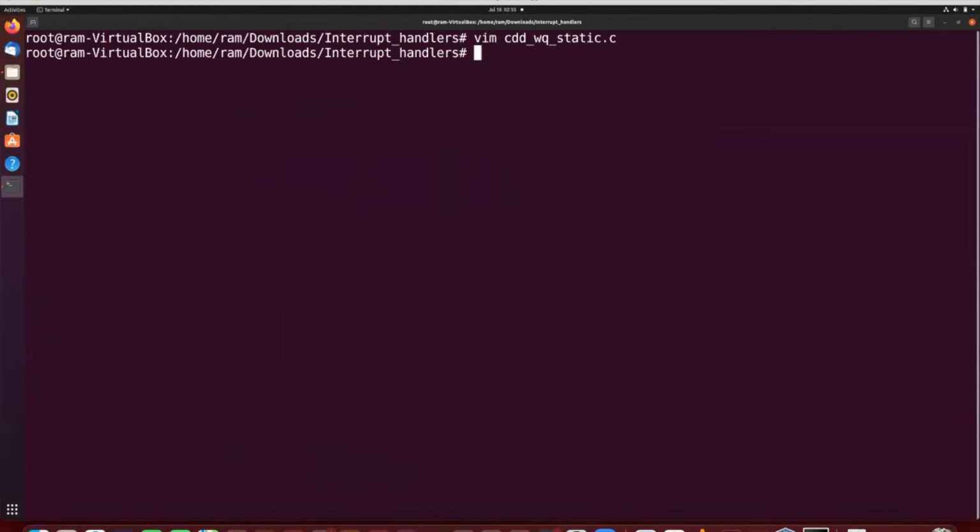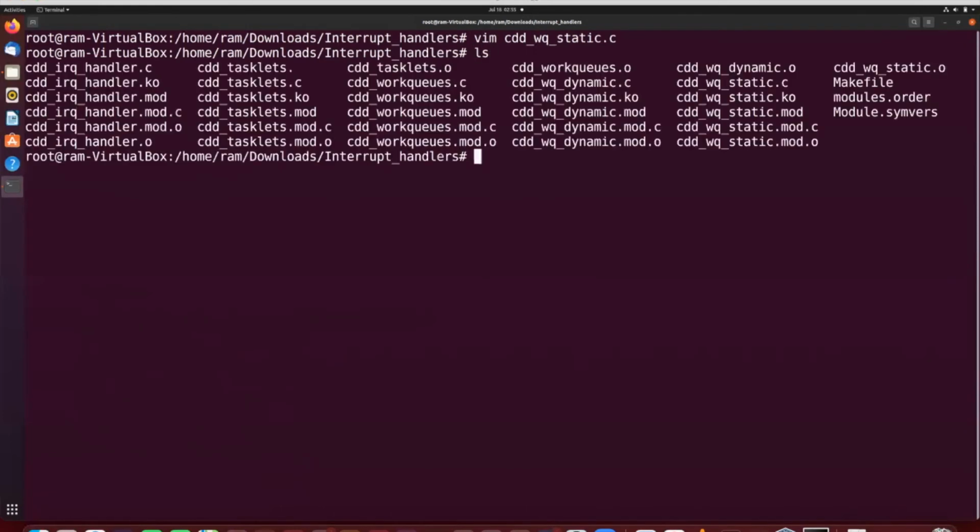So I have already made the files. So let's see, and it has generated the modules. So let me directly insert it into the kernel. insmod